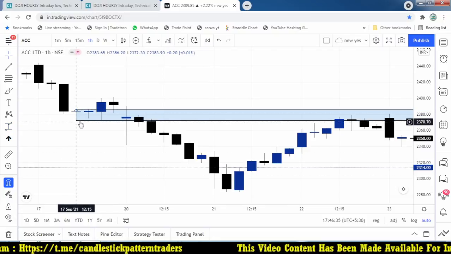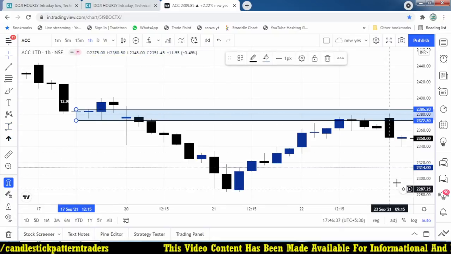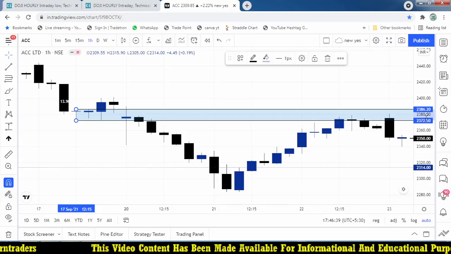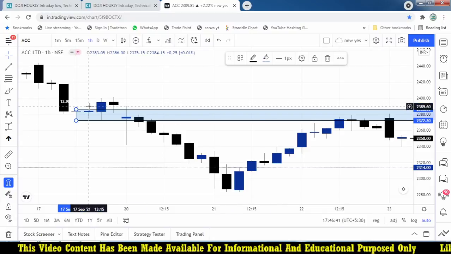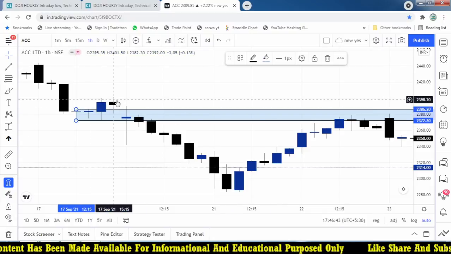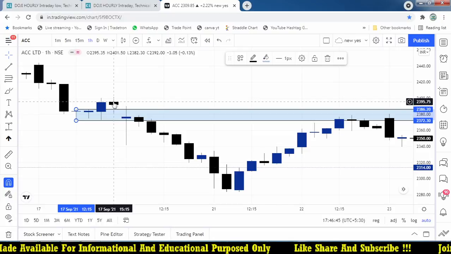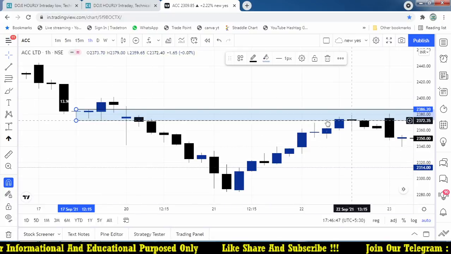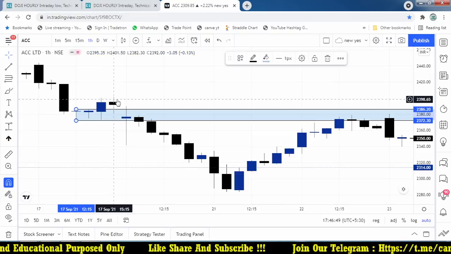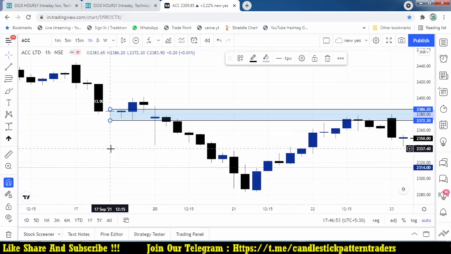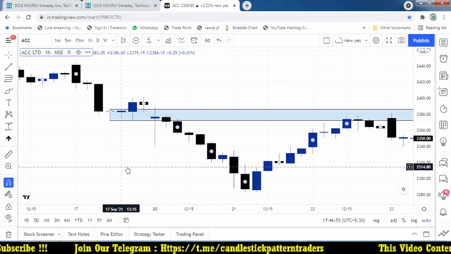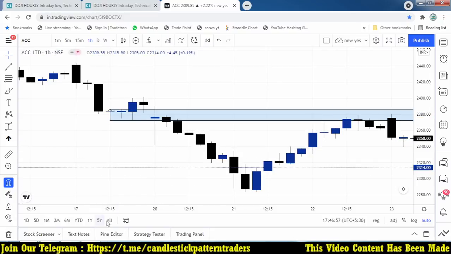This is the entry point I found based on the candlestick pattern. The risk and reward for the trade is 2372 to 2386. Whenever it broke that high, it moved somewhere to a high of 2401. So I'm taking a 14 rupees risk, and it generated a 14 rupees profit. So based on that Doji candle, we are focusing on a more powerful Doji on the hourly time frame.